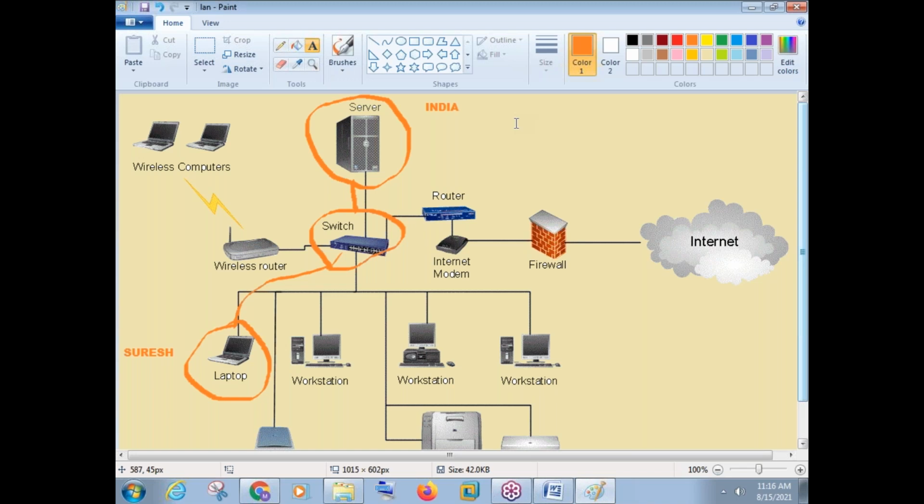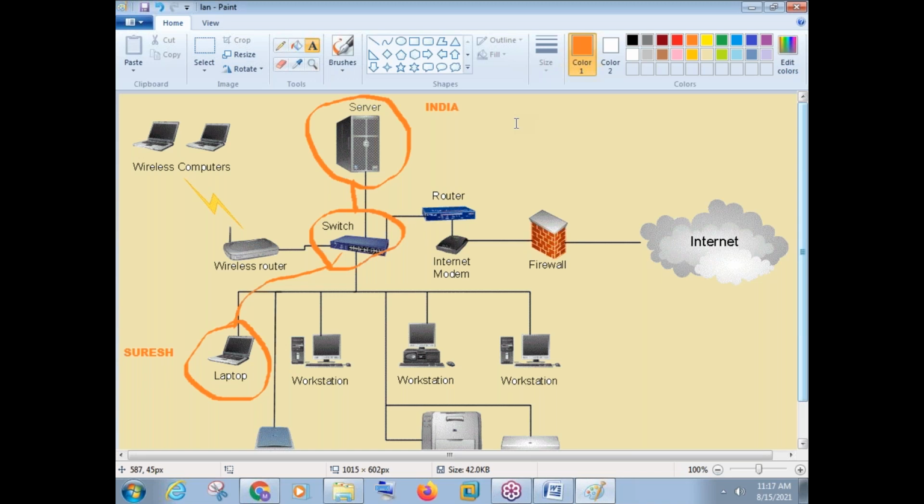You're sending an email to someone. That means you are accessing the Gmail or Yahoo server. You're watching some movies. That means you're accessing Netflix or maybe Hotstar or whatever, you're connected to that server. You're ordering some food. That means you're connected to the Zomato or Swiggy server. You're ordering a cab, that means you're connected to the Ola or Uber server. So literally whatever you do over the computer network, friends, I repeat, whatever you do over the computer network, you're connected in a way to a server.